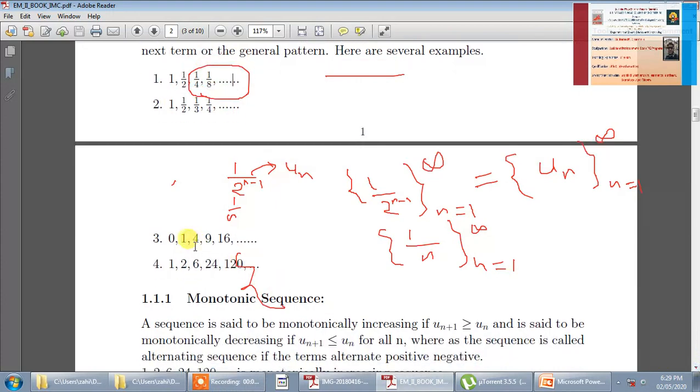Likewise we have the sequence 0, 1, 4, 9, 16, and so on. So this sequence is a sequence of powers: 0 raised to 2, 1 raised to 2, 2 raised to 2, 3 raised to 2, 4 raised to 2. So you have just numbers raised to a power.